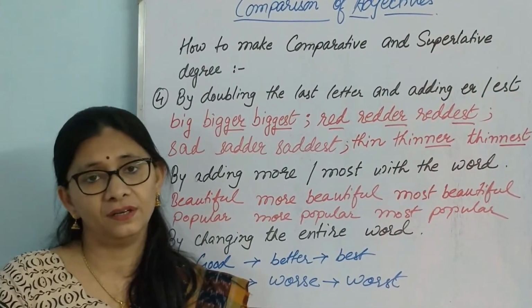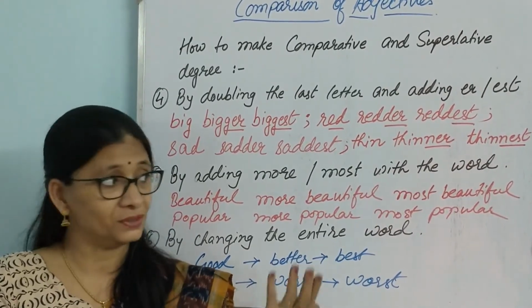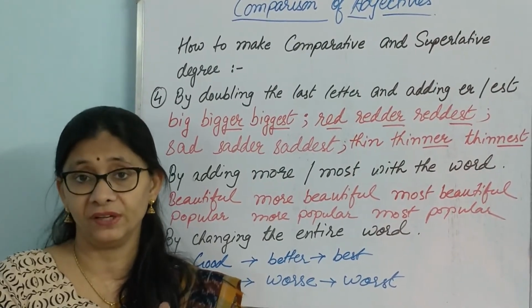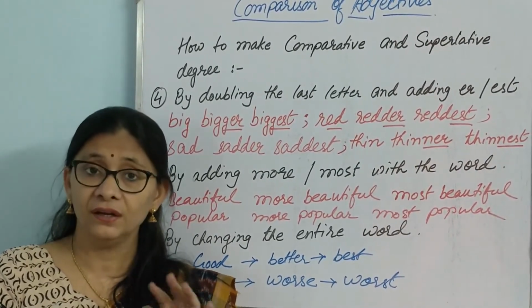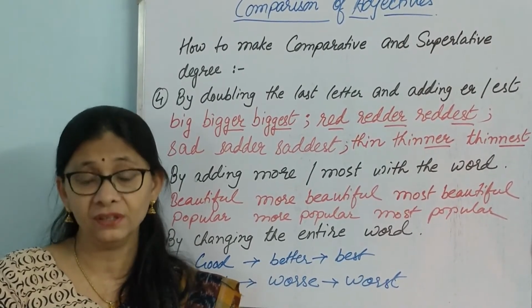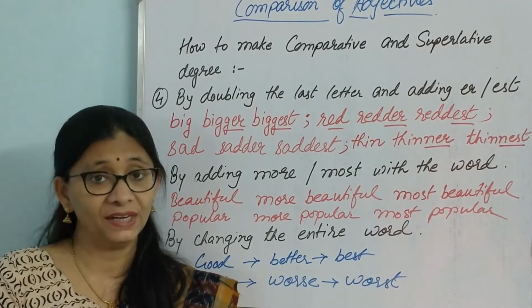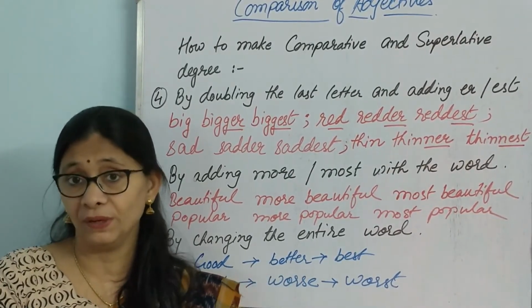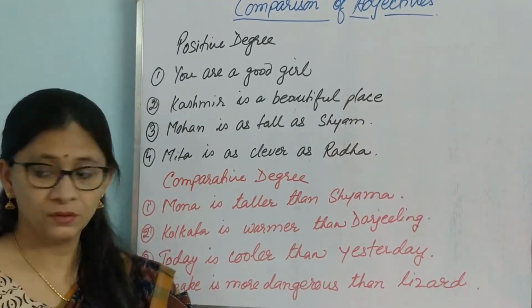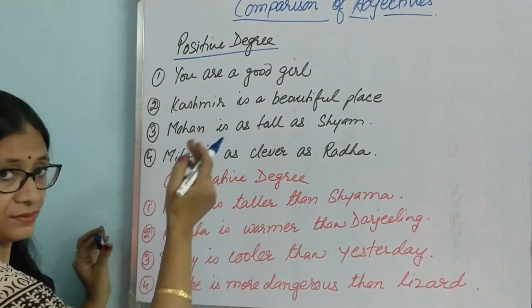Now let us see how we write sentences in these three forms of adjective, using positive degree, comparative degree and superlative degree. There are three distinct ways of making sentences with these degrees of comparison, and if you know them, then you will never make mistakes in writing sentences with comparative, superlative or positive degree. So let us see sentences now. In the first case, we are seeing positive degree.